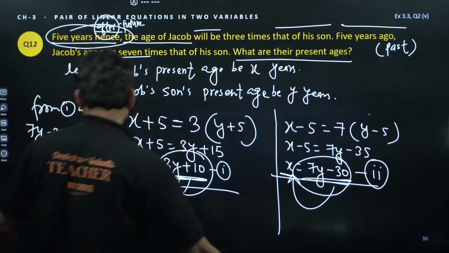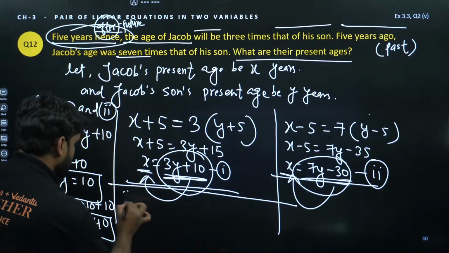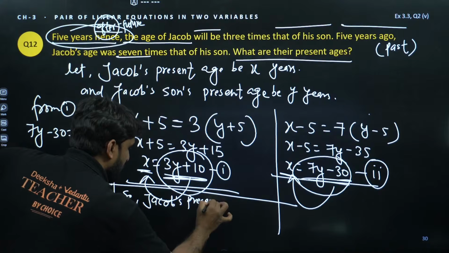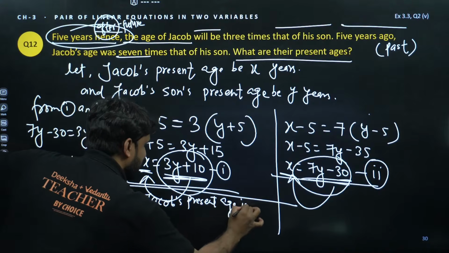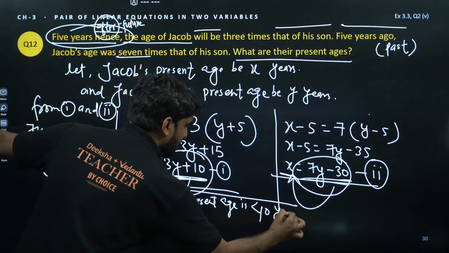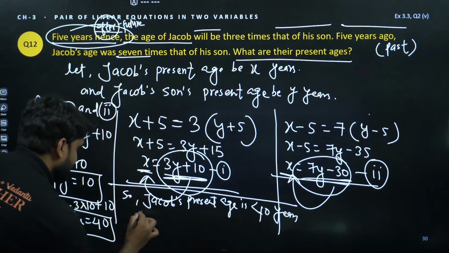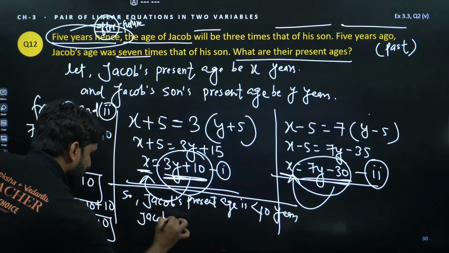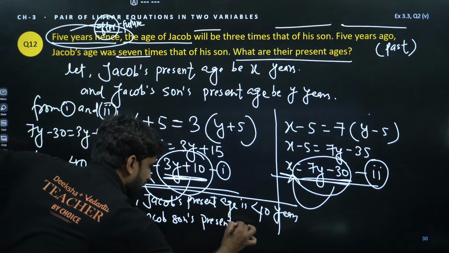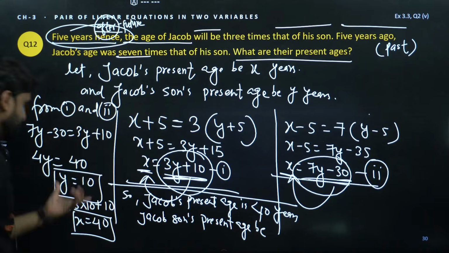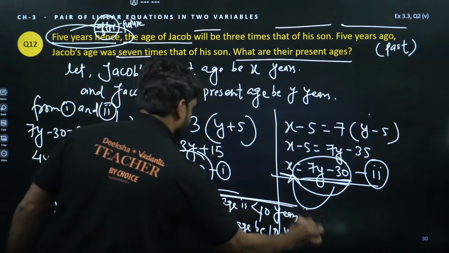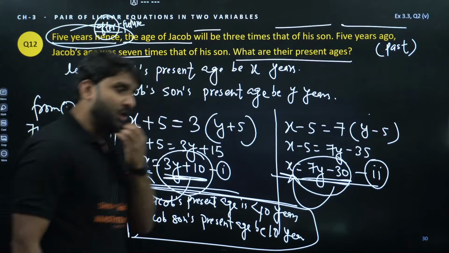So Jacob's present age is, now we have cleared, X is 40 years, and Jacob's son's present age is 10 years. I hope this question is clear to you, everyone. Very powerful question. So always assume the values.